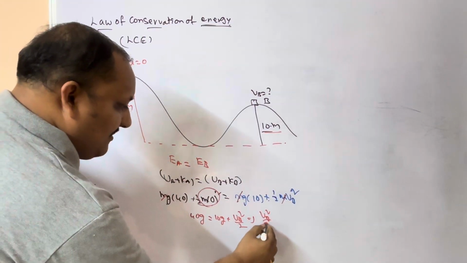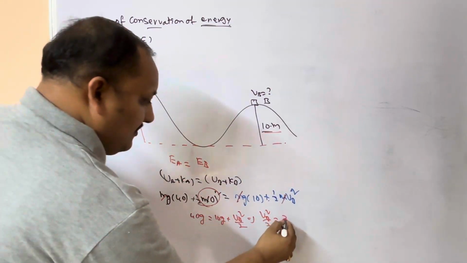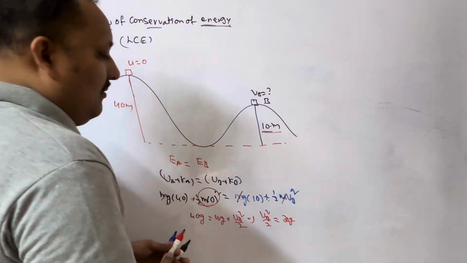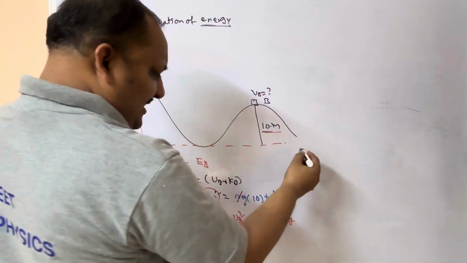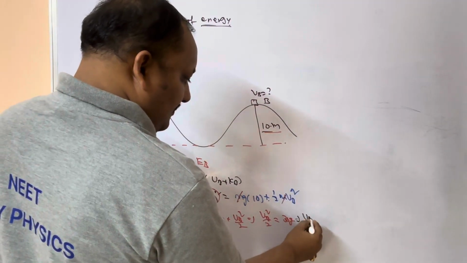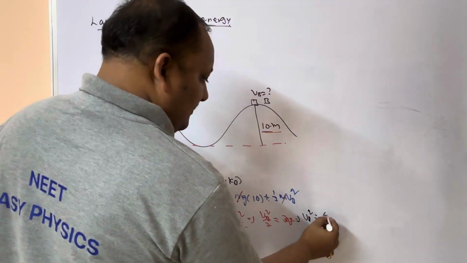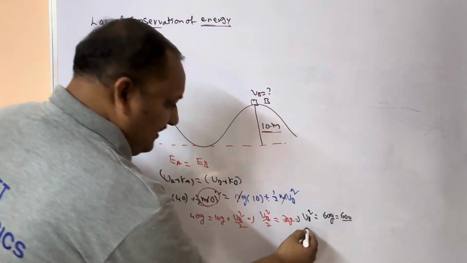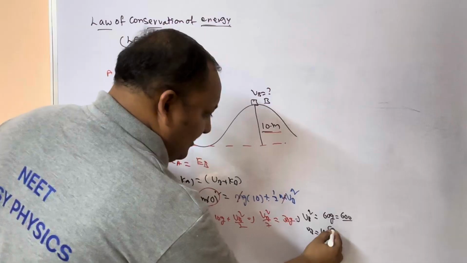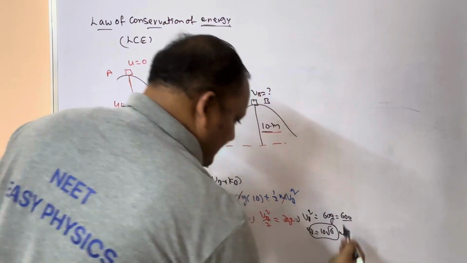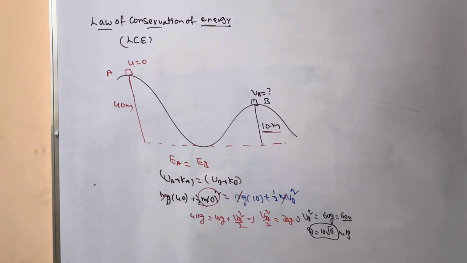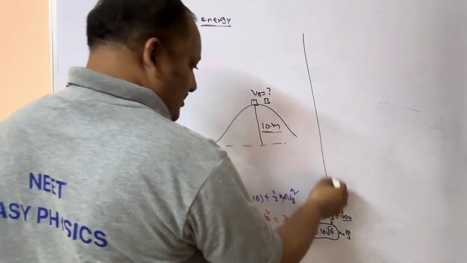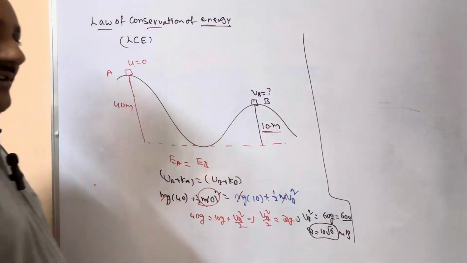Now vb square by 2 is equal to 30g, correct? 40g minus 10g. If you send this to the other side, vb square equals 60g. If you are taking g value as 10, then vb is 10 root 6 meters per second. Isn't it visible? So like this we are going to calculate.